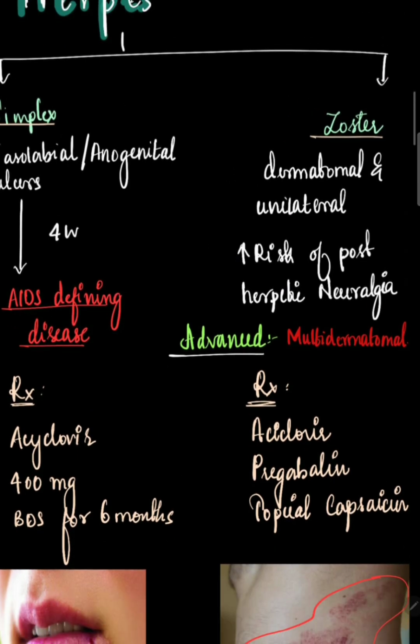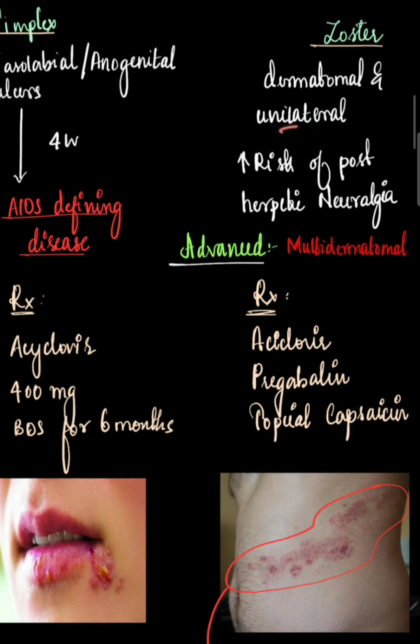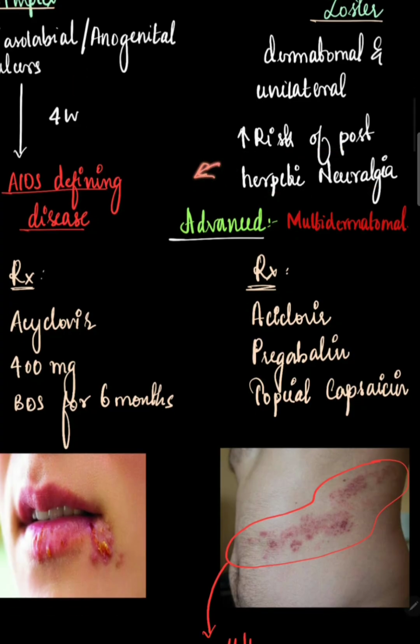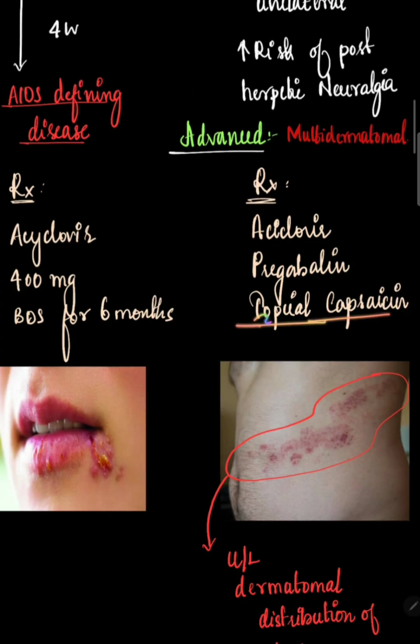Now in herpes zoster, the distribution would be dermatomal, which is very classic of zoster. It is because of reactivation of the virus, and it is mostly unilateral, whereas simplex can be unilateral or bilateral. And there is increased risk of post-herpetic neuralgia, which is sometimes relieved by application of topical capsaicin, which inhibits substance P and therefore reduces pain. We can also give acyclovir and pregabalin.